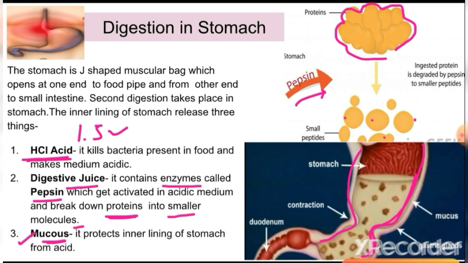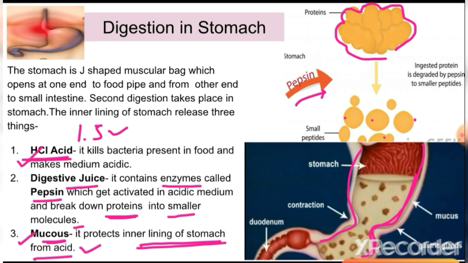Mucus is a paste-like structure which makes a lining on the stomach, because of which the stomach is not affected by the acid. Our stomach is protected from the acid. So this is the function of the mucus.